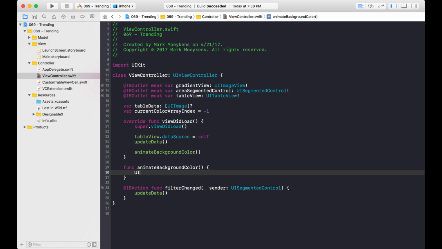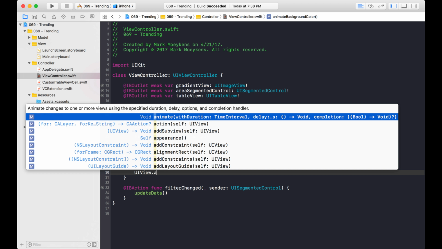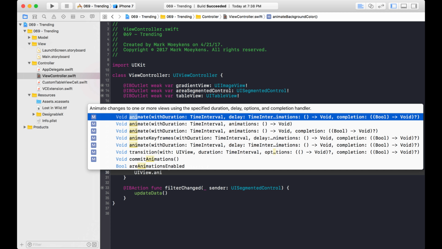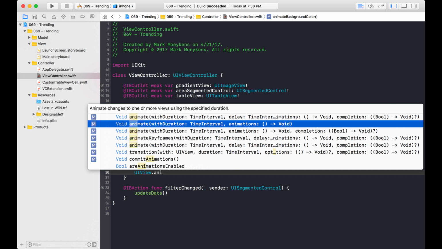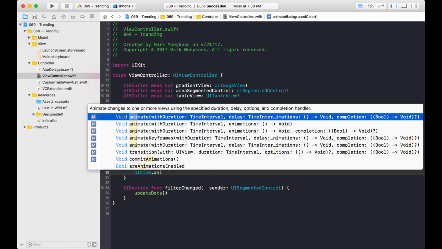Okay, and we're going to use UIView.animate. Oops, animate. And for this one, I want one of the animate functions that has options in it. So this one doesn't have options, this one doesn't have options, but this one does. So let's use this. And you can tell it has options because you can look at the signature right here.